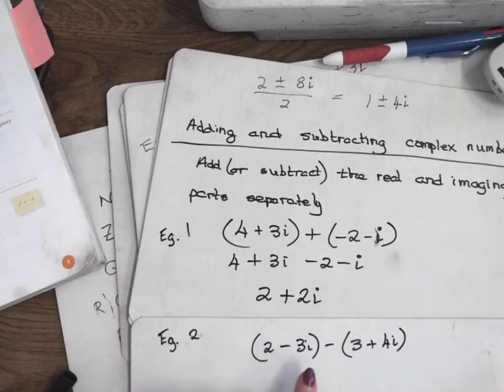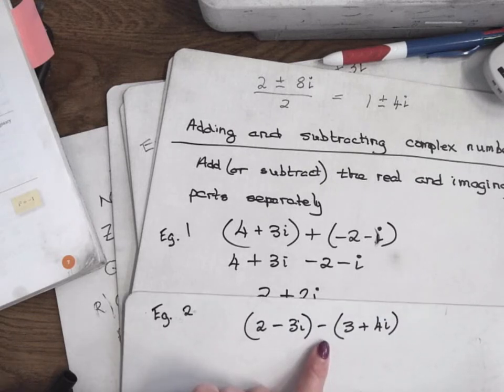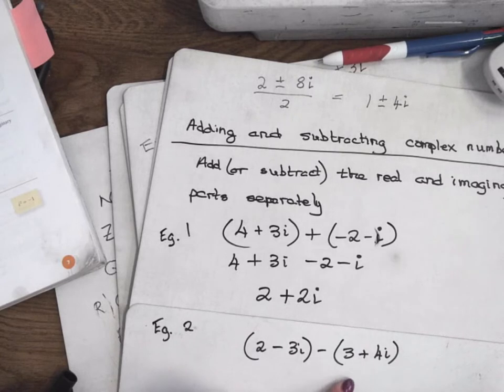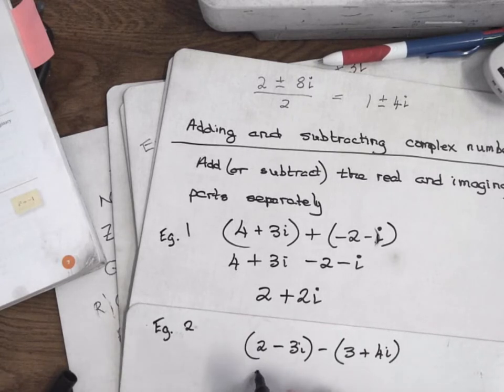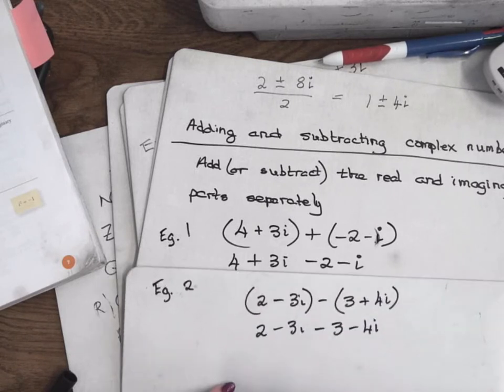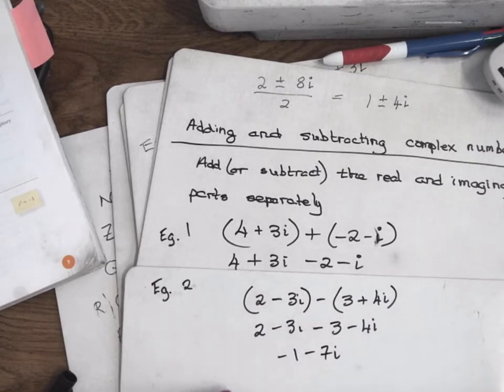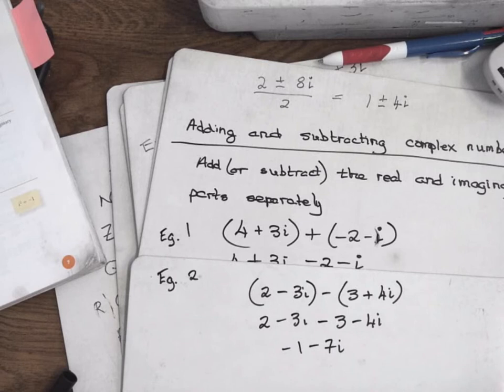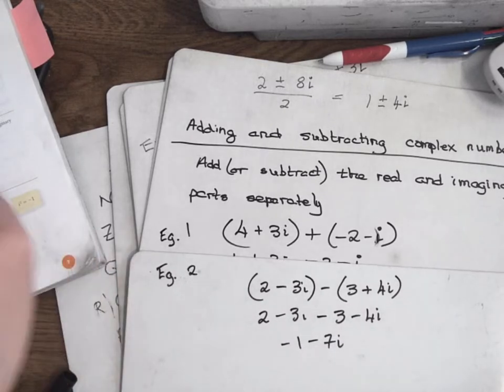Just be careful of the minus in the middle. When you're subtracting, you have to change all the signs in the second bracket. So that's 2 minus 3i minus 3 minus 4i, and that would be minus 1 minus 7i. We're all good with that, I presume?